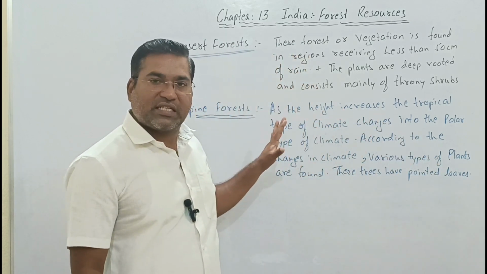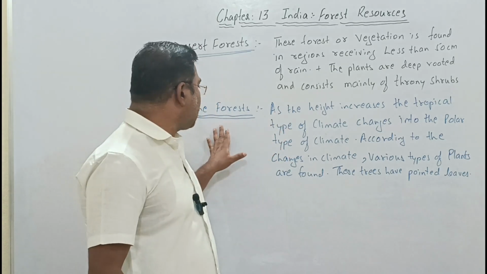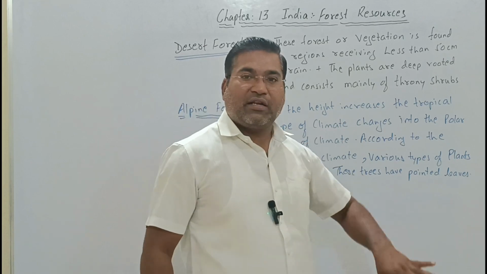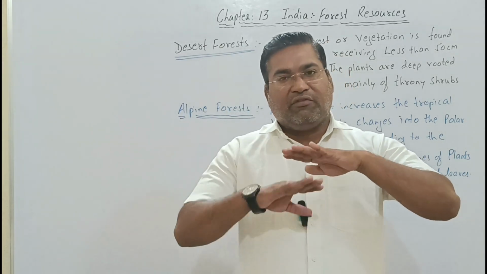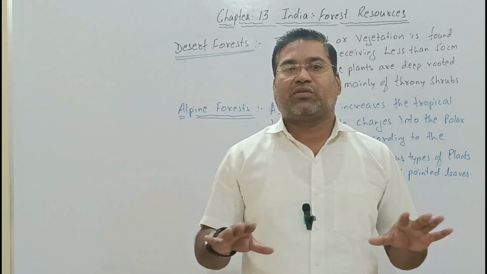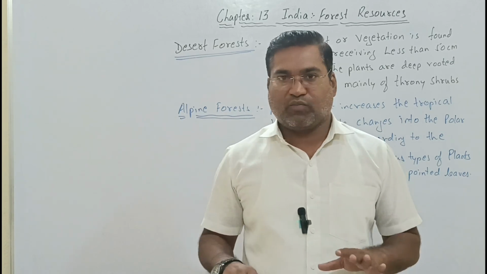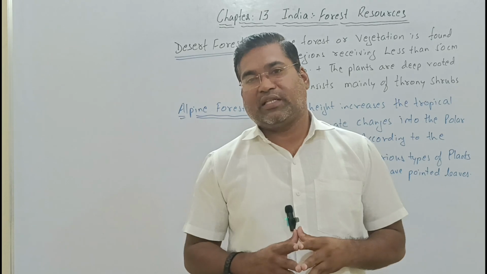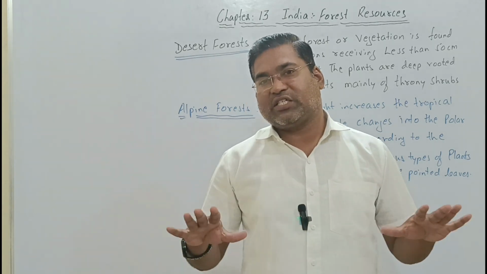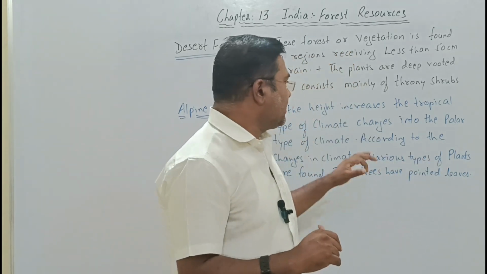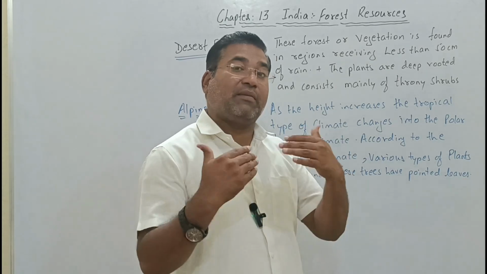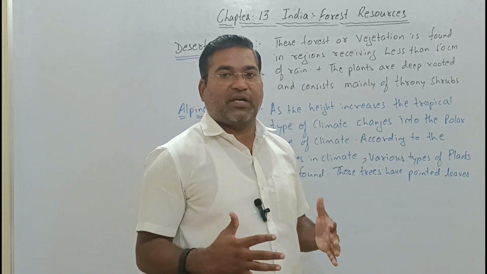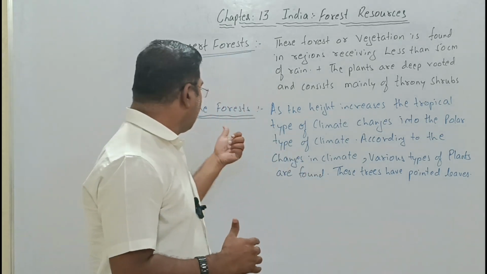In the same way, our sixth type of forest is the alpine forest, or Himalayan forest, as we call it. In the Himalayan forest, we see different types of trees, from short trees up to tall trees. This vegetation is totally different. Naturally, near about 100 to 150 centimeters of rainfall is seen in the alpine or Himalayan forest.